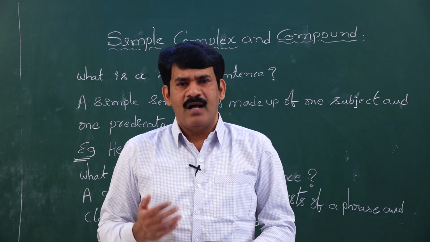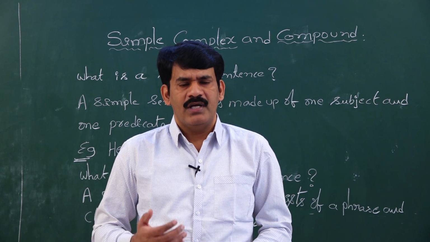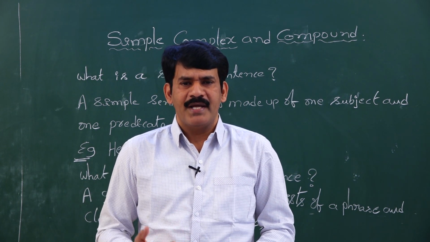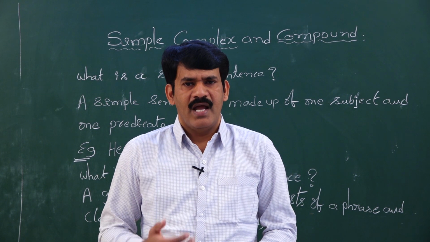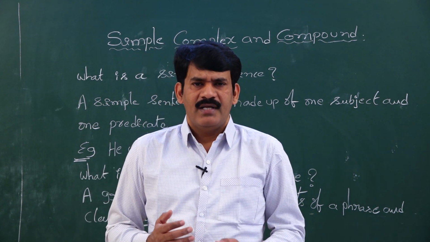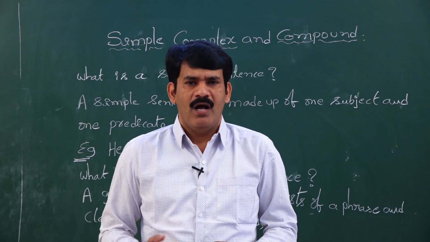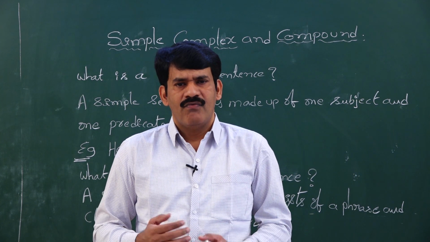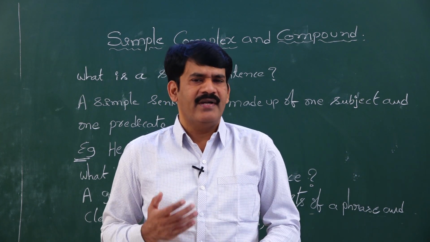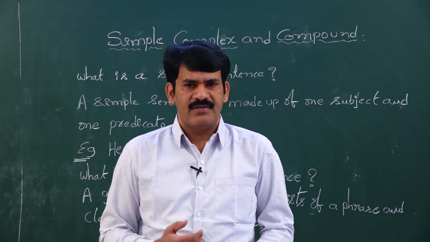Simple, complex, compound sentences are the sentences which are used to make our language convenient and free to speak. Whether you write a sentence in simple, complex or compound form, we don't find any difference in the meaning among these 3 sentences.